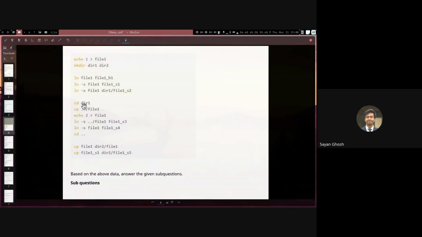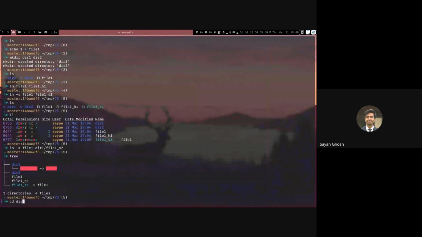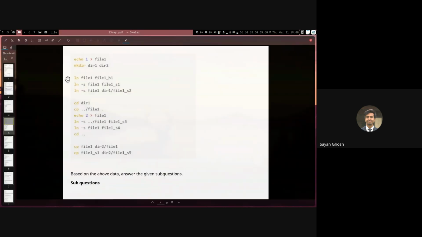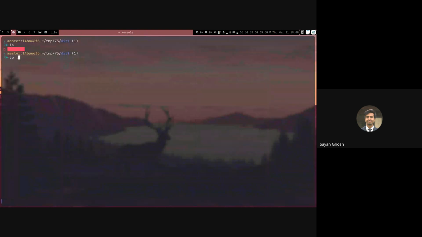Let me create the other things also. Now let us go inside dir1. If I go inside dir1, you can see this link is still there, a broken link. Then what we are doing is copying the file1 in the parent directory here. So this is ../file1 and a dot. If I do cp ../file1 ., this means the file1 in the parent directory, and dot means copy it here.